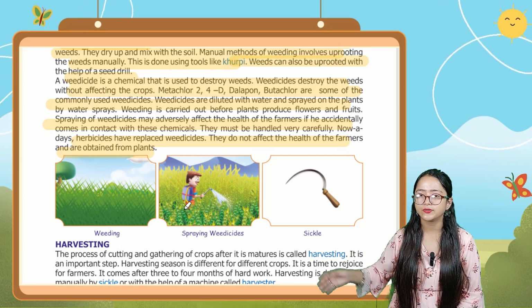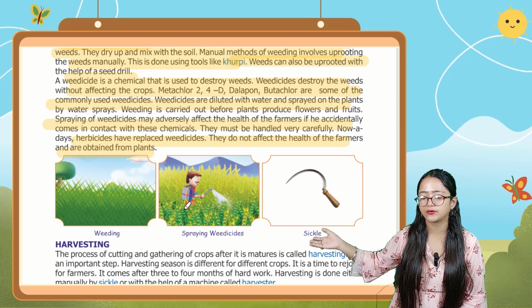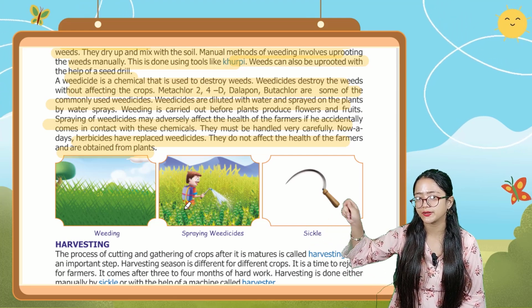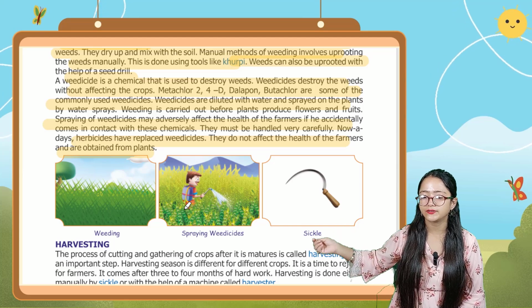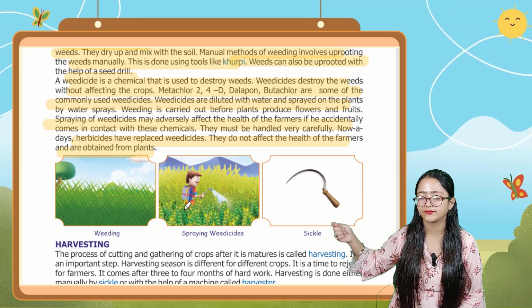Okay, here you can see the image of weeding, and here also you can see the image of the farmer who is spraying the weedicide in the crop. And here you can see the khurpi with which the weeds are removed.